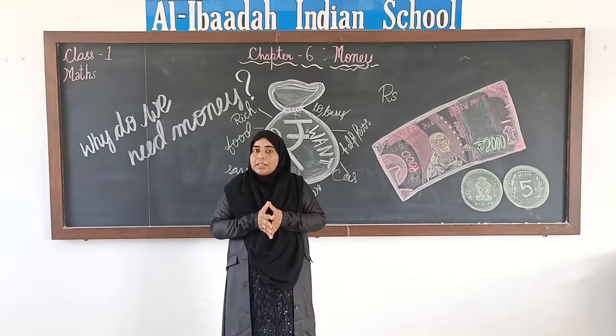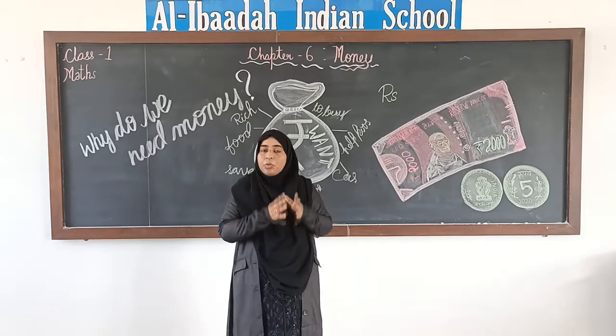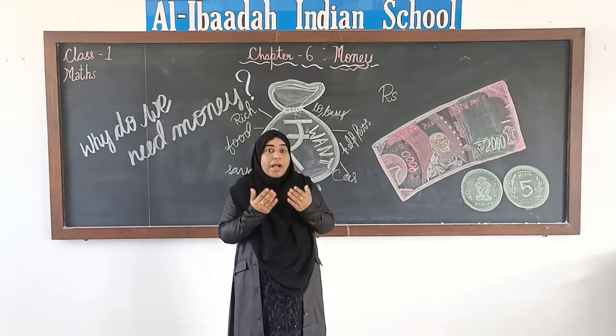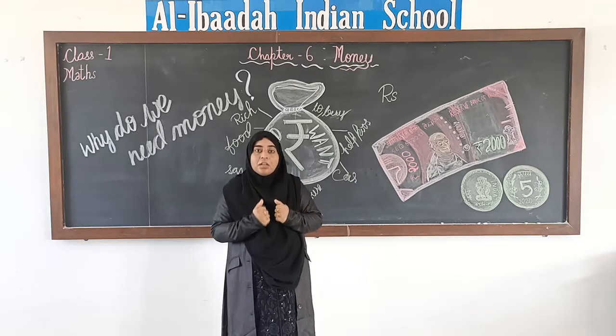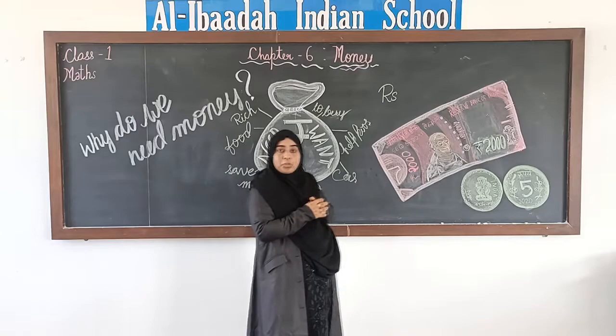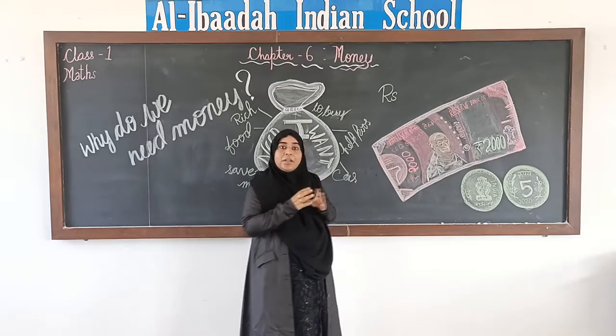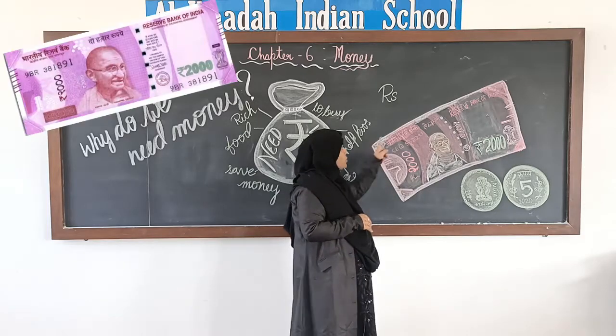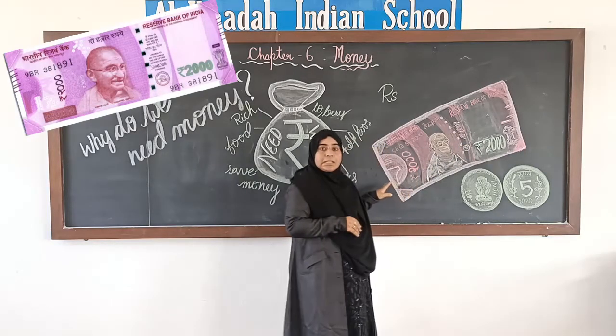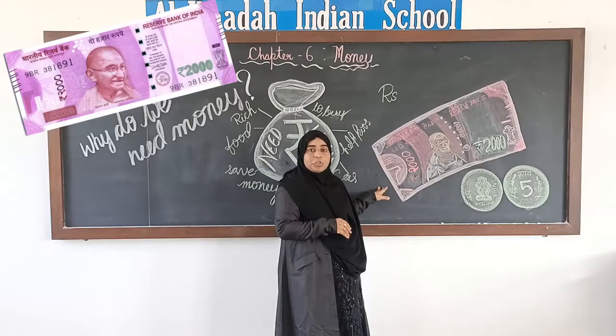Now, every country has its own money, right? Own currency. To identify that the note or coin belongs to India, we need to look into certain things that are printed on these notes and coins. Now, this note that you see on the board is an example of a 2000 rupee note.